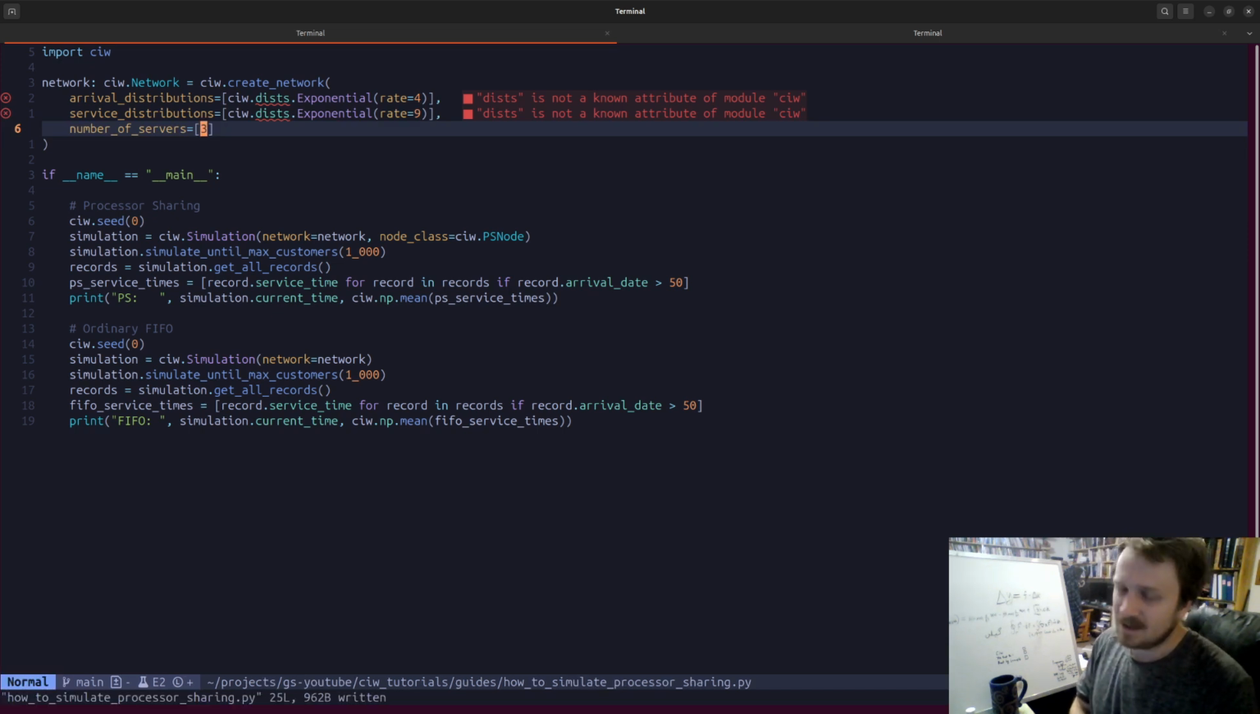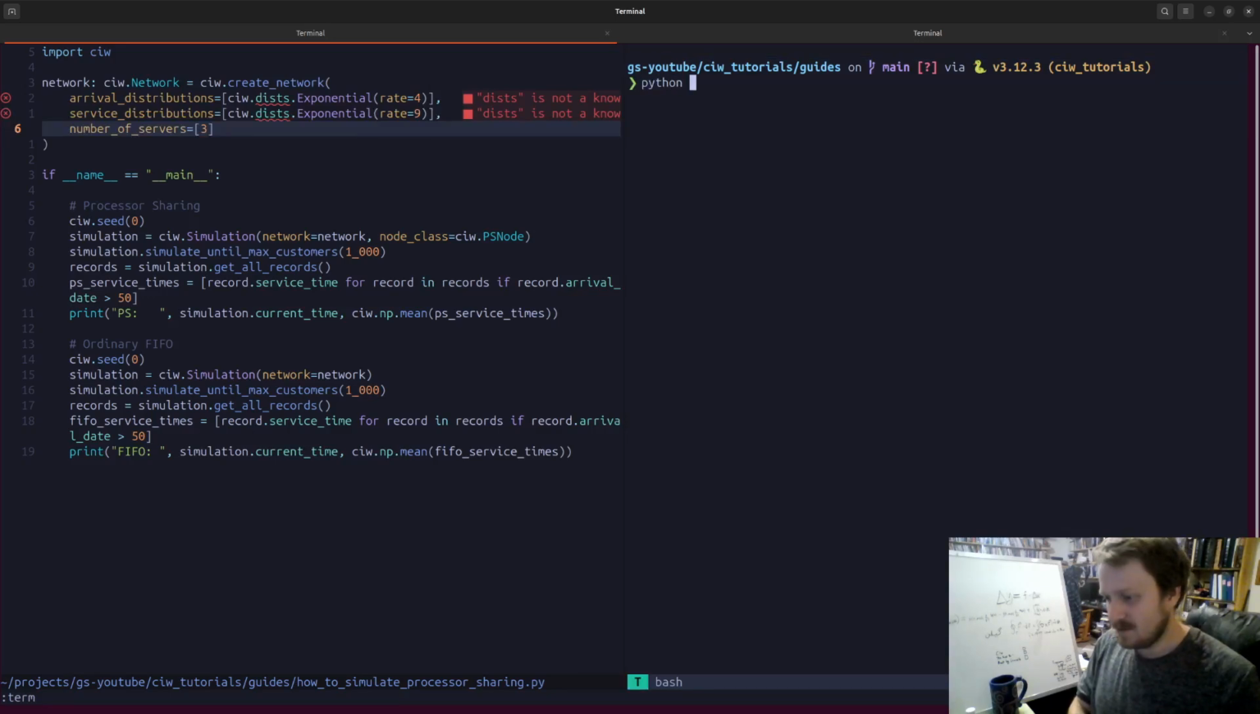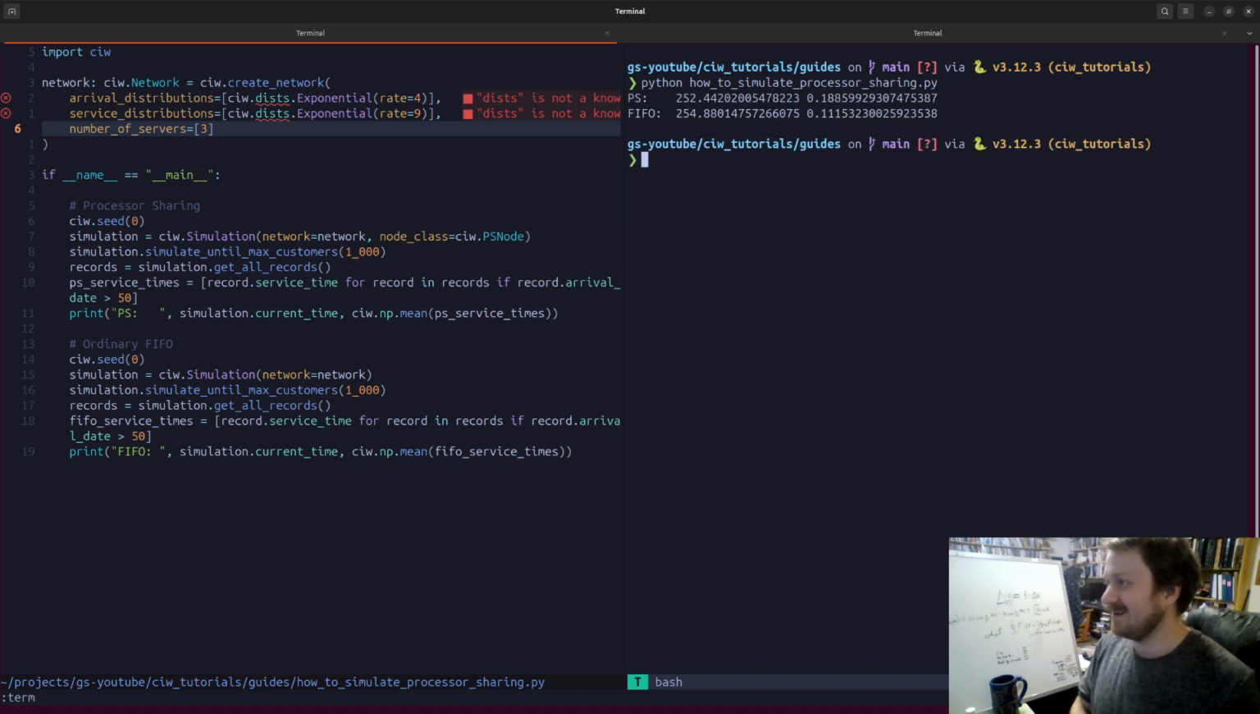And that has an effect on the averages as well as the total amount of time. So let's take a look. Let's just open up a copy here and open up a terminal and simulate processor sharing, where now we can have no more than 3 shared at a time.